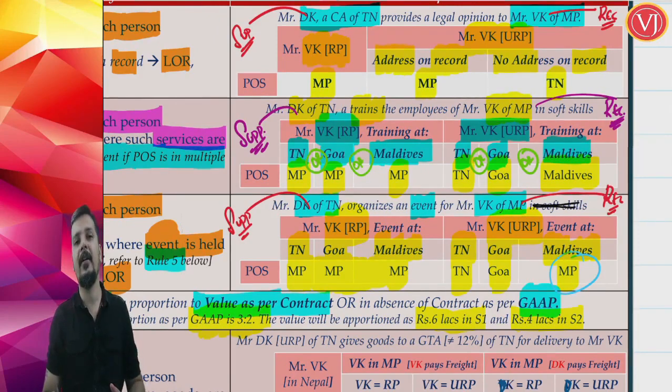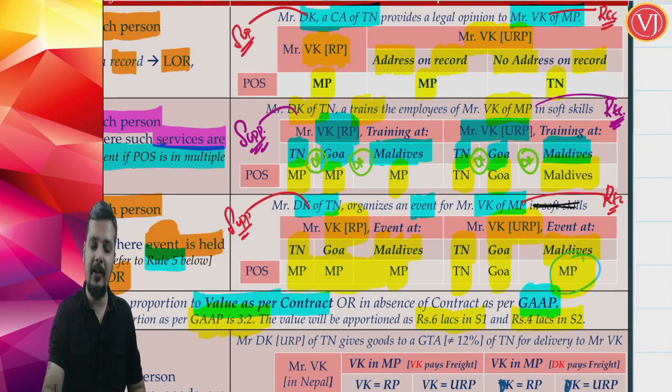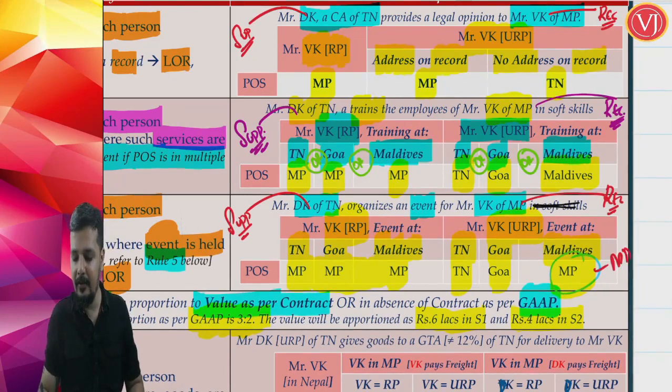But if the recipient is an unregistered person and the event is outside India, then the place of supply is the location of recipient. It is Madhya Pradesh, friends. It is not Maldives.